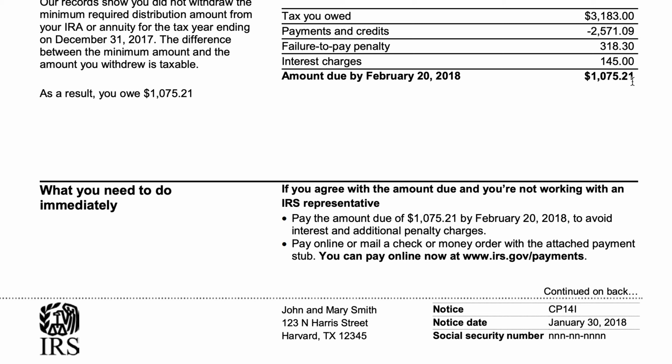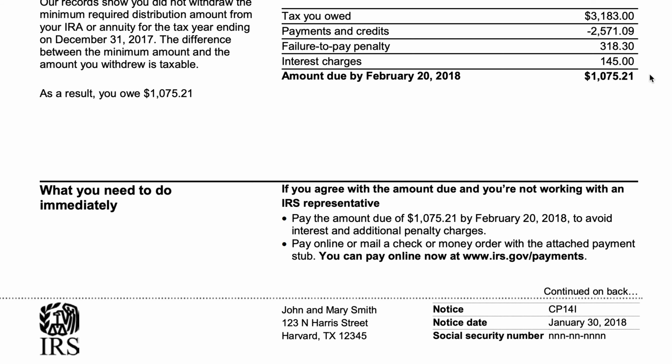Think of this as kind of a payoff statement similar to what you would get if you requested one for your mortgage. If you pay this total amount by this date, then no more penalties or interest will accrue. But if you decide to pay by February 28th, then they would have to recalculate any accrued interest or penalties. You can pay it online on the IRS website.